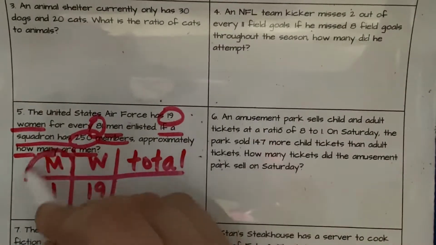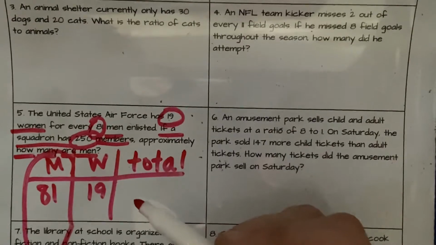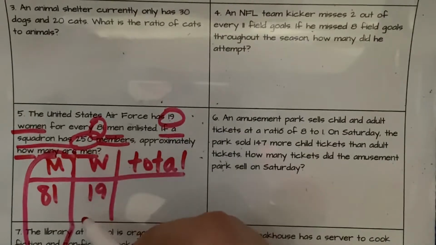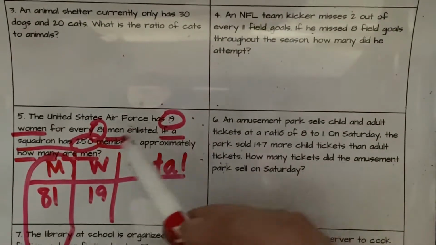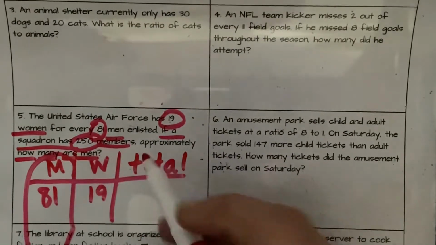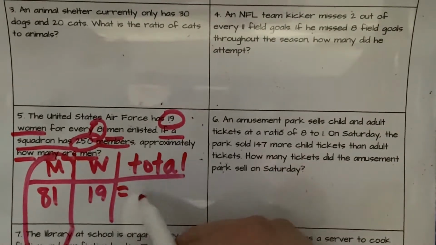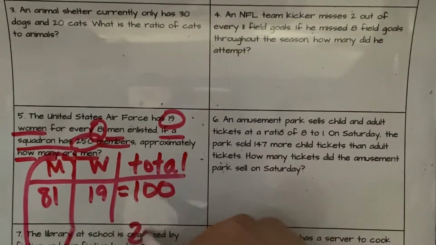Okay, so this is the column that I'm actually going to want to get the answer for. But I have to take into account it's asking if we have 250 members, and it's also telling us to give an approximate. You don't want to put a half a person on there. So 250 is going to be our total. That's not going to go with this total because that doesn't equal that, but that does equal 100. So our total that we're looking for is 250.